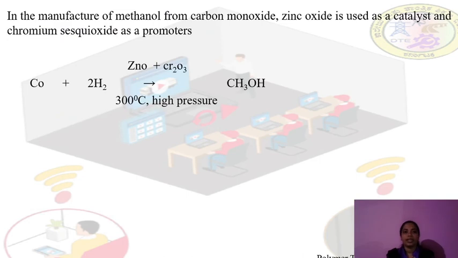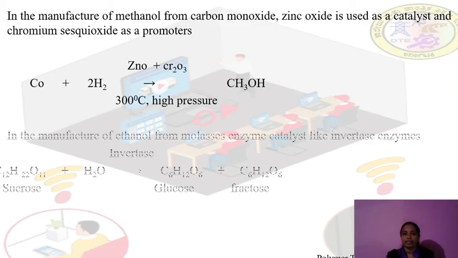Next, in the manufacture of methanol from carbon monoxide, zinc oxide is used as a catalyst. In the manufacture of methanol from carbon dioxide, we are using zinc oxide as a catalyst and chromium oxide as a promoter. Here chromium oxide is the promoter and zinc oxide is the catalyst.